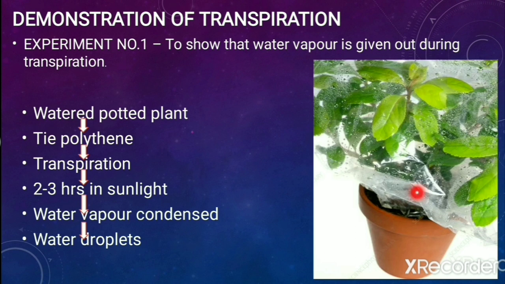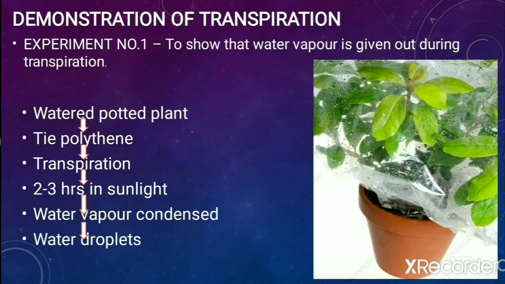You can easily see that here a polythene is tied. You have to tightly tie a transparent polythene over it. But with that you have to make one control also. In control, just tie a simple polythene without any plant. So that would act as a control.